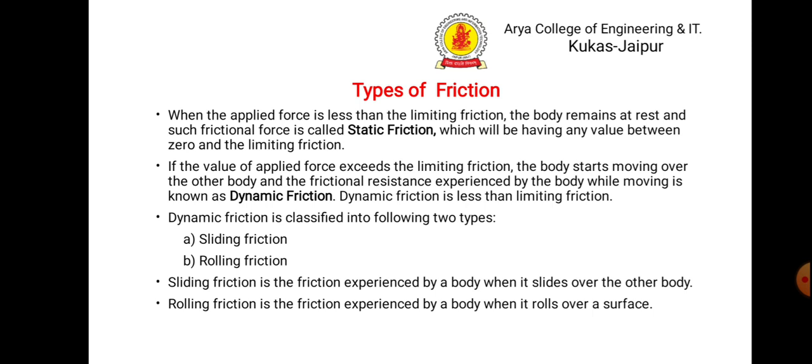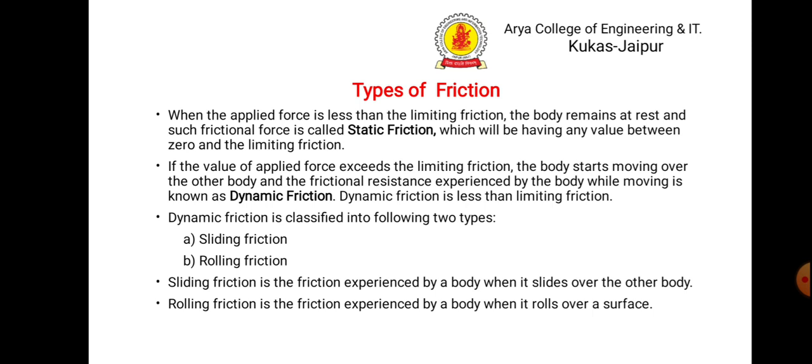Again, dynamic friction is categorized into two types. One is sliding friction, and the other one is rolling friction. The sliding friction is the friction when the body slides over the other body. And what is rolling friction? When the body rolls over a surface. Then these are the two types of dynamic friction.